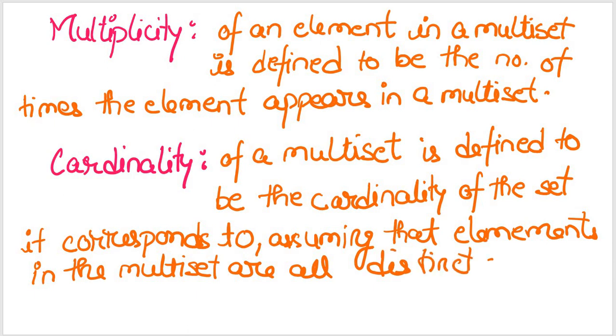So what it says is that it is the cardinality of the set it corresponds to, and what we assume is that all the elements in the multiset are distinct.